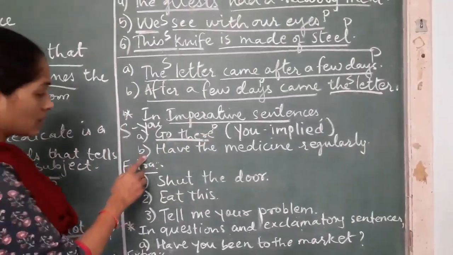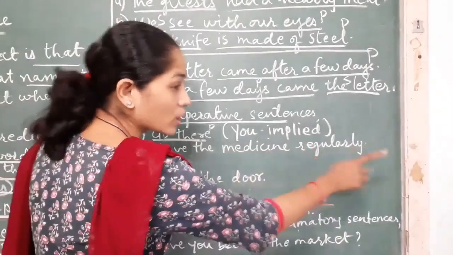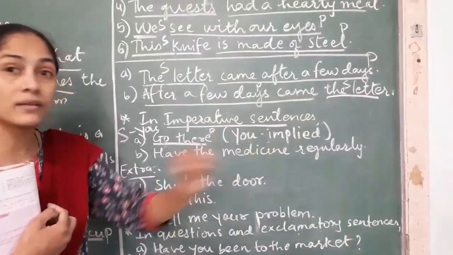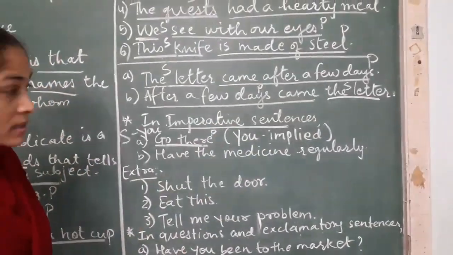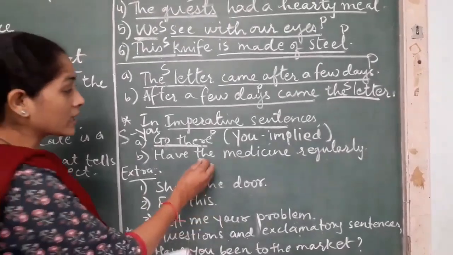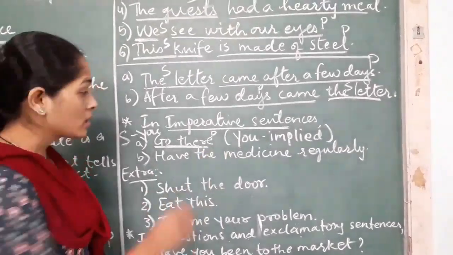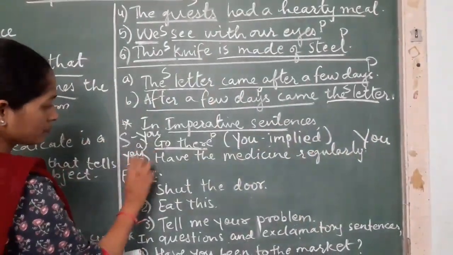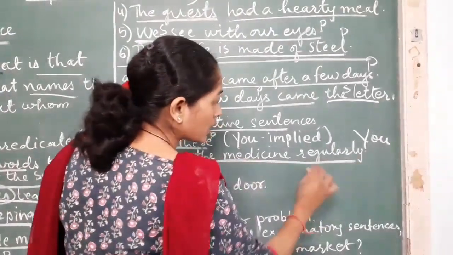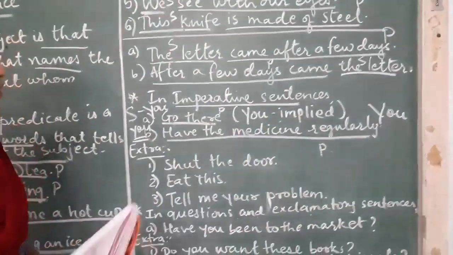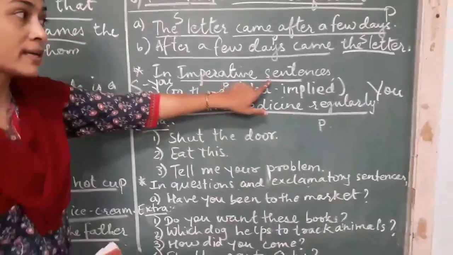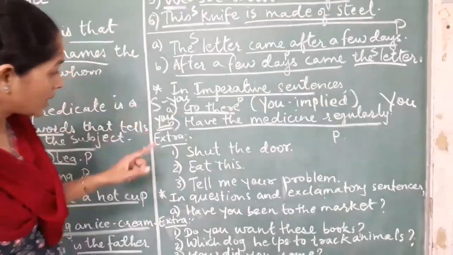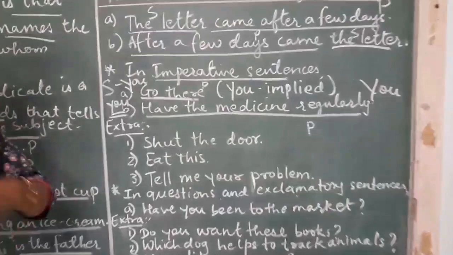In the same way, the other sentence, have the medicines regularly. Okay, it is giving the advice. The sentence is giving advice. Have the medicine regularly. About whom are we talking in the sentence? That is not mentioned. We are definitely not talking about the medicine. Okay, so you is implied here, which is not given. So you becomes your subject and have the medicine regularly becomes your predicate. Okay, so this is only implied for imperative sentences where subject is not given. You becomes implied subject.